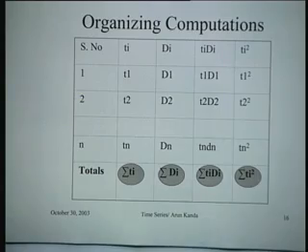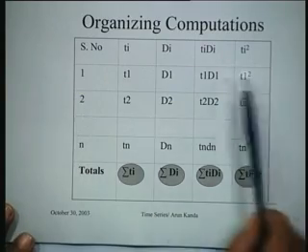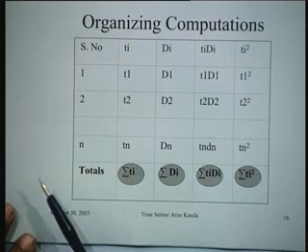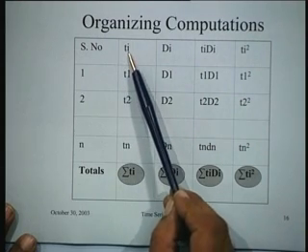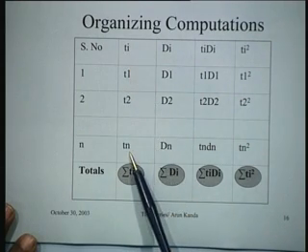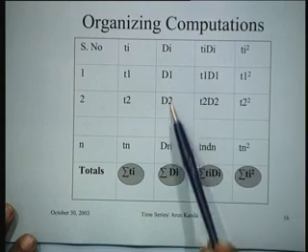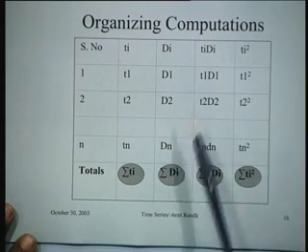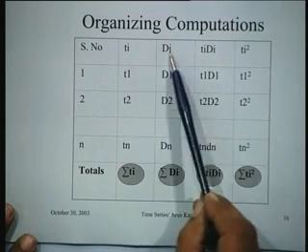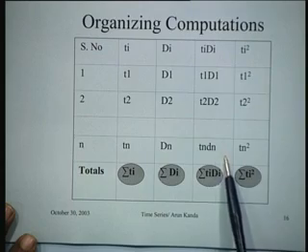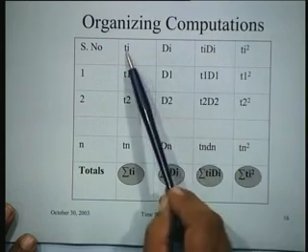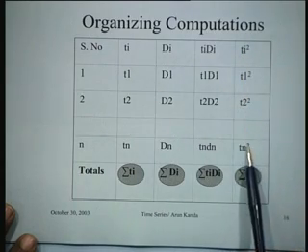Now what you can easily do is, based upon these requirements, organize your computations. The organizing of the computations means make a table, where this is Ti, which is your time, and this is the demand, which is the data available to you in general. Just multiply these two columns, you will get Ti di, and then square this column, you will get Ti square.